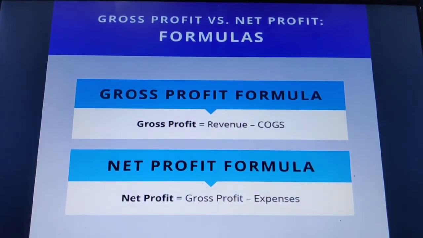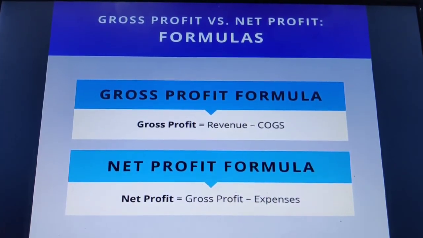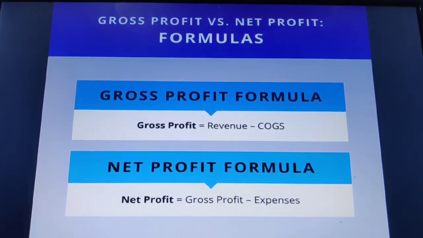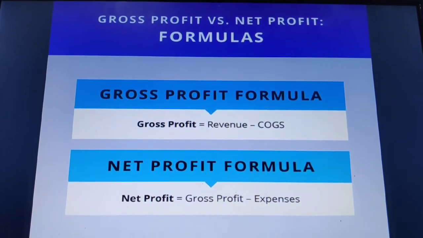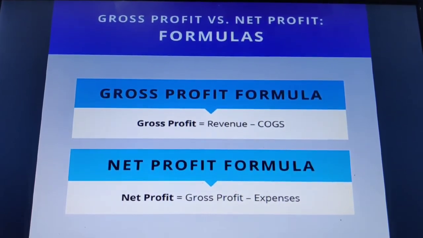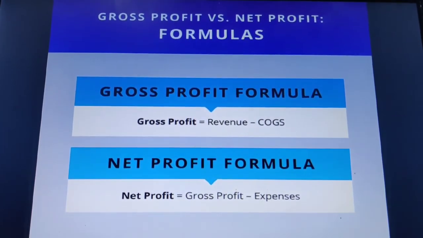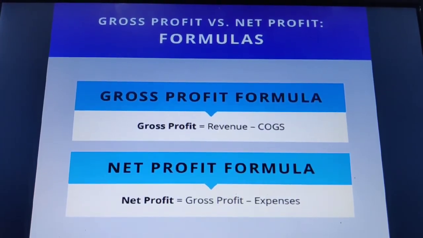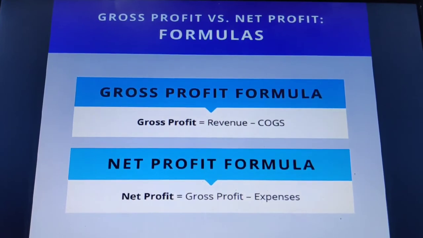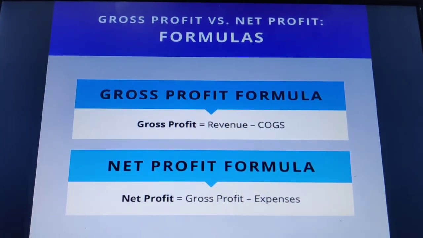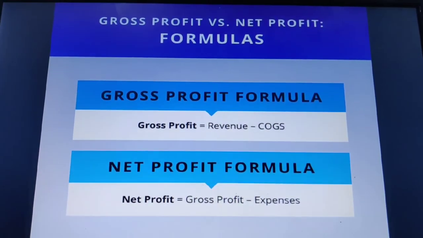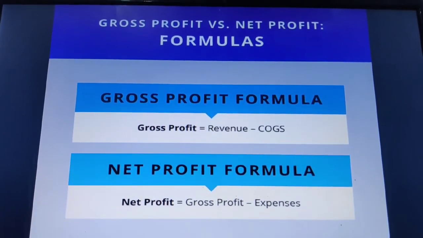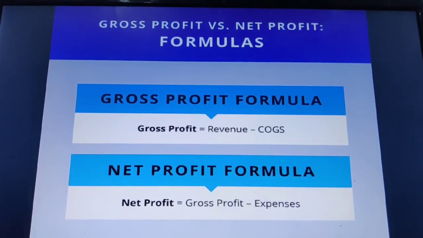And the net profit formula says gross profit minus all expenses other than COGS. That can be your selling and distribution expenses, administration expenses, rent, depreciation, electricity, wages, etc.